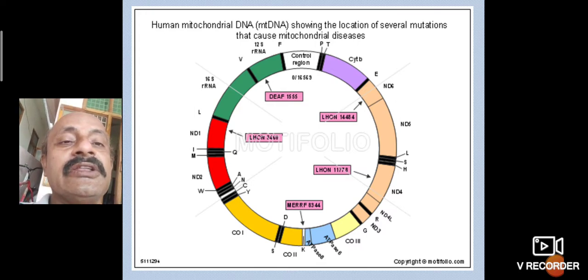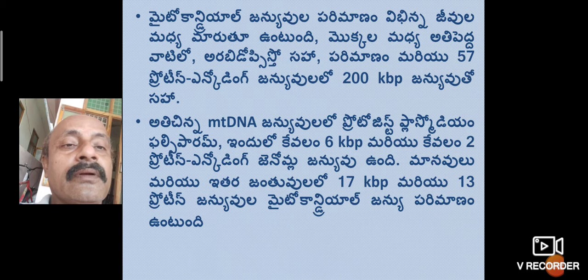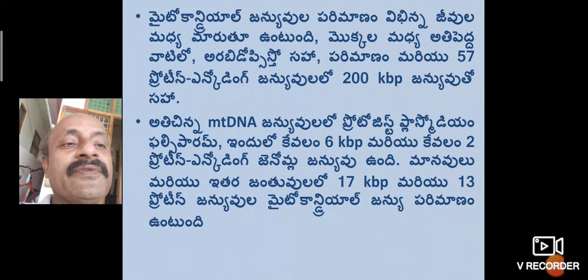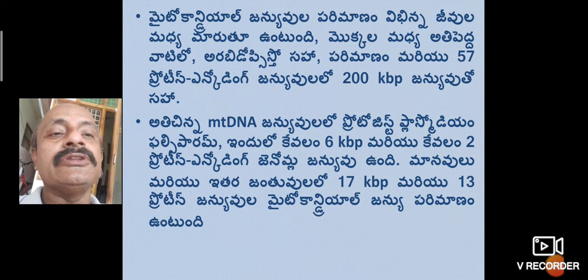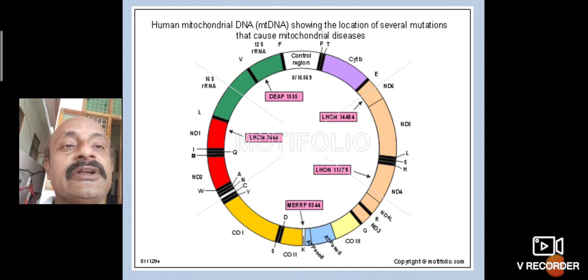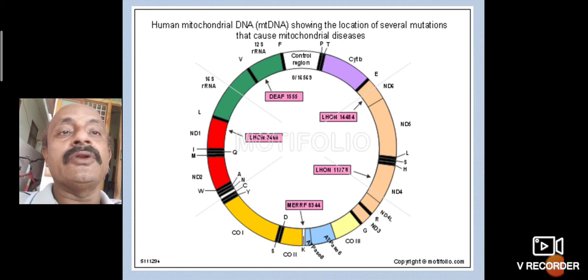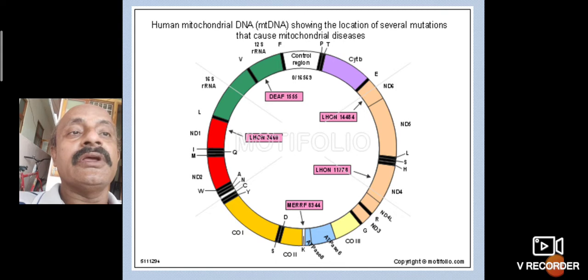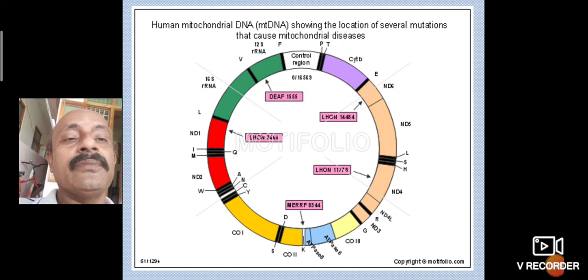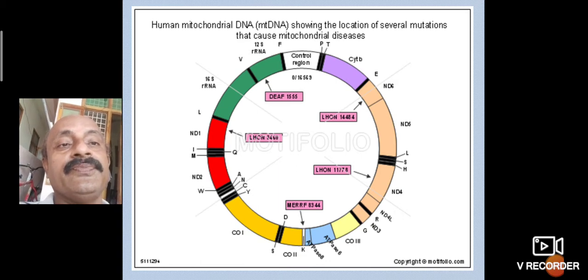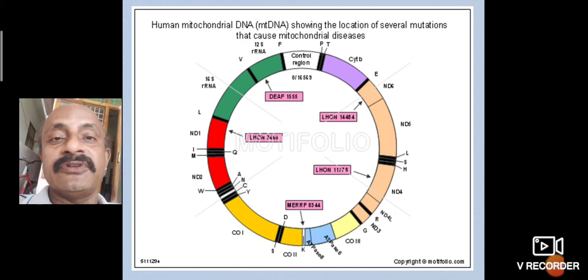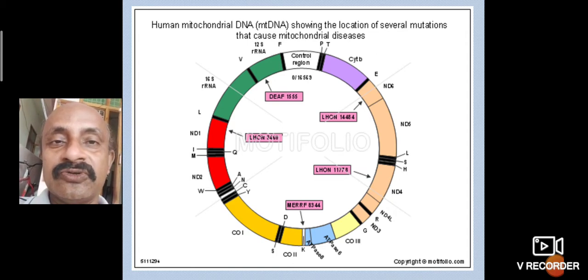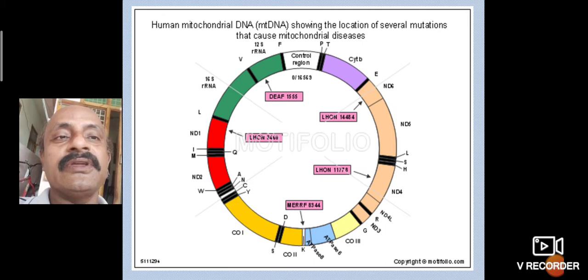The human mitochondrial genome is 17 kilobases with 13 protein genes present. Of these 13 protein genes, the human mitochondrial DNA map shows the location of several mutations that cause mitochondrial diseases. Mutation means a sudden change from one generation to the next.